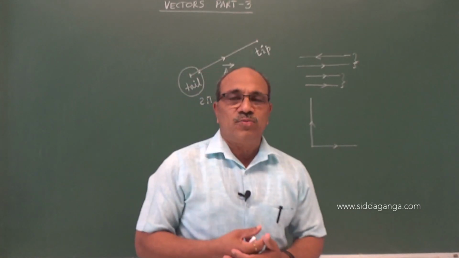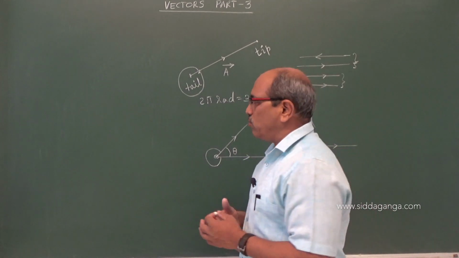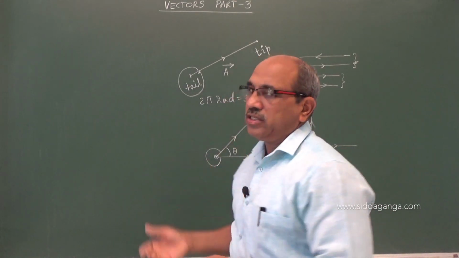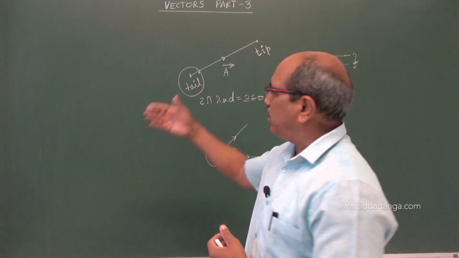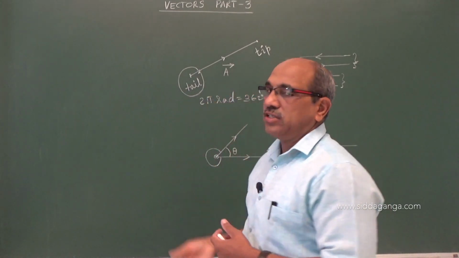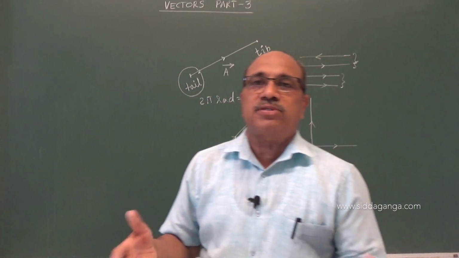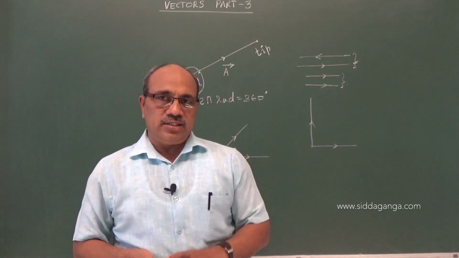Still, more vectors are needed for us, and in today's discussion I will go for those. I just revised what a vector means, how translation of a vector is possible, how we geometrically represent the vector, the notation, the angle between vectors, and the types of vectors we discussed. Briefly, I told you at a glance.